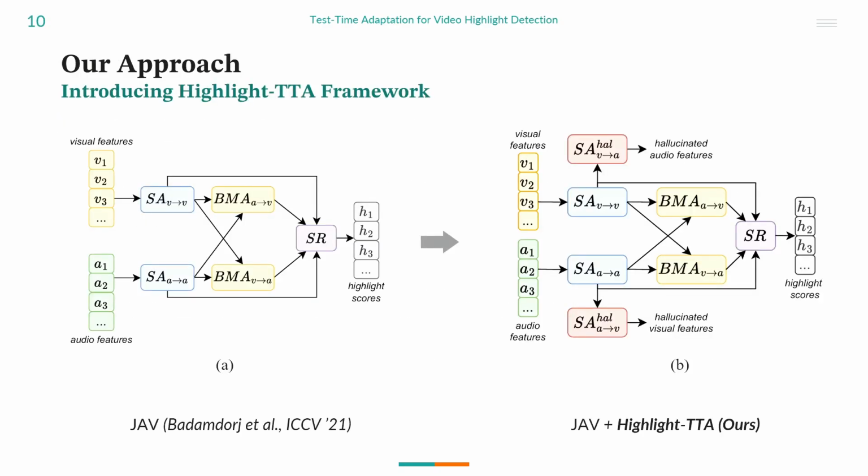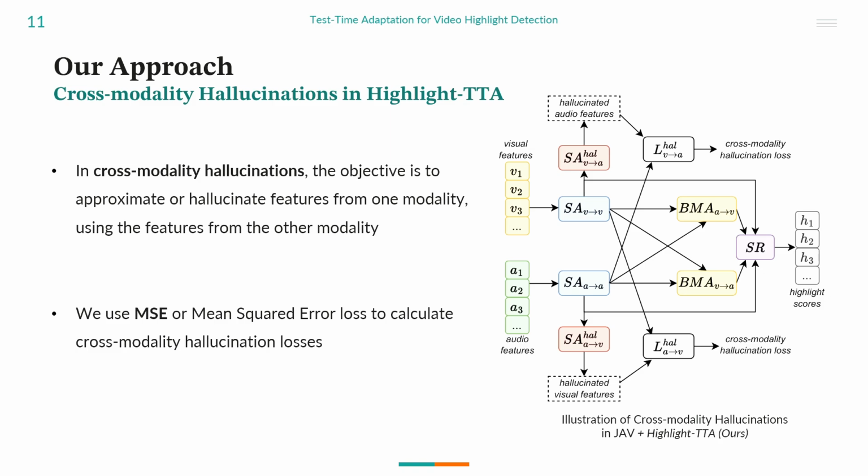To introduce the Highlight-TTA framework on top of a highlight detection model, we add two lightweight hallucination modules, as shown in the figure on the right. These two modules are used to perform our auxiliary task called cross-modality hallucination. In cross-modality hallucination, the objective is to approximate or hallucinate features from one modality, such as video, given the features from the other modality, such as audio.